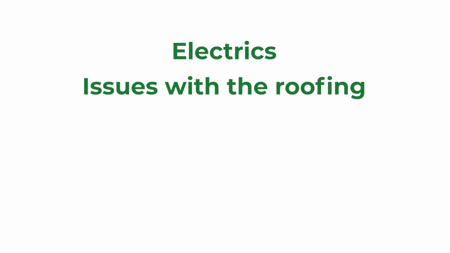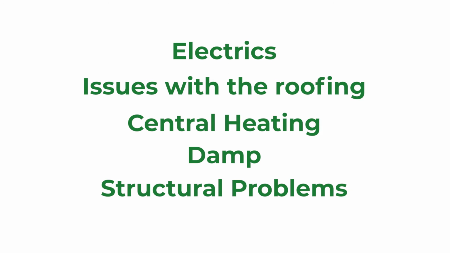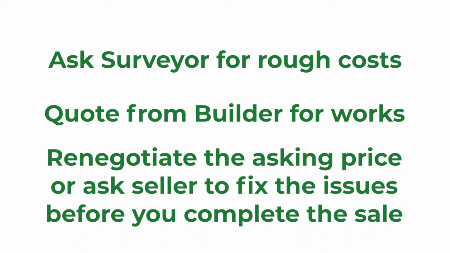Some of the most common things you might want to investigate are electrics, issues with the roofing, central heating, damp, and structural problems which may need an engineer. If you find any of these issues, you may need to take further action, such as ask the surveyor how much it might cost to fix these issues, get a quote from a builder or a professional for the major works, and renegotiate the asking price or ask the seller to fix the issues before you complete on the sale.